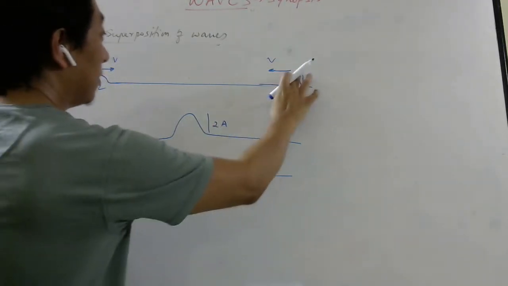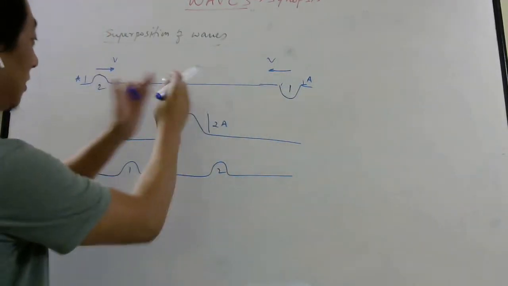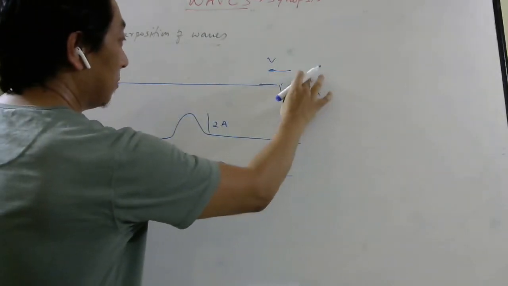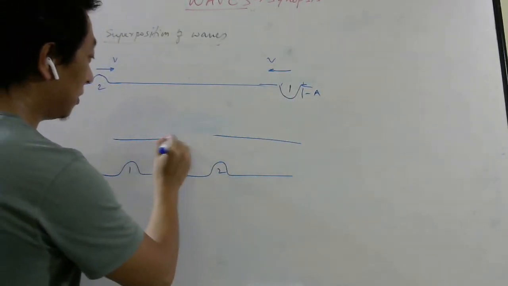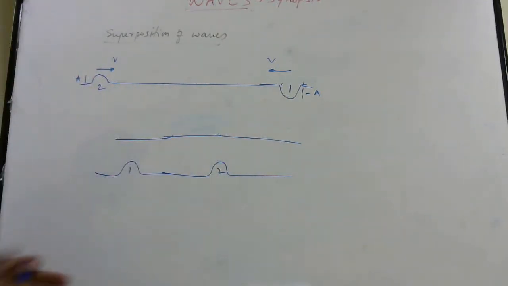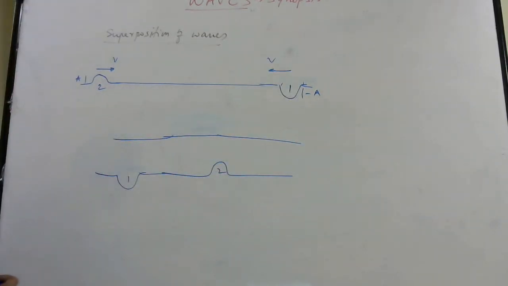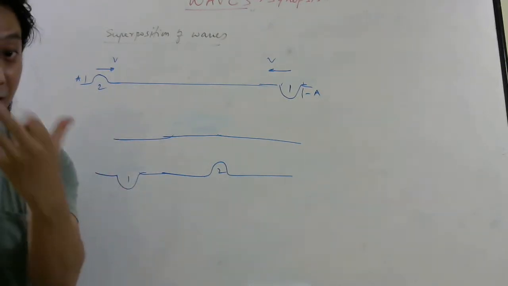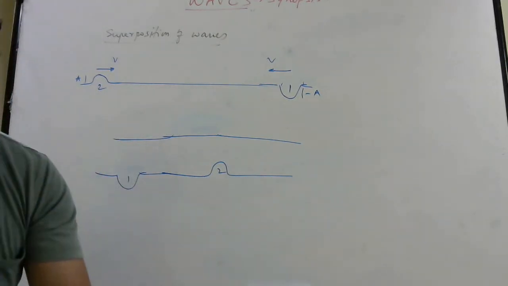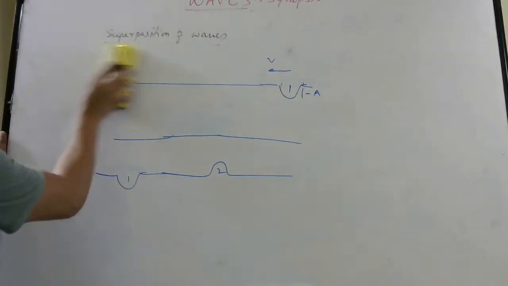In the same way, if this wave pulse was like this, then when they meet here, this is A, and this will be minus A. The displacement is a vector, right? So when they superimpose here, for some time there will be no disturbance. And then the first one will continue as if nothing has happened, and the second one will continue as if nothing has happened. This is one of the most important things which you never find in particles, in classical physics at least. Later in quantum mechanics, where we treat particles as waves, we will see the difference. So I hope you understood this. This is the whole idea of superposition of waves.